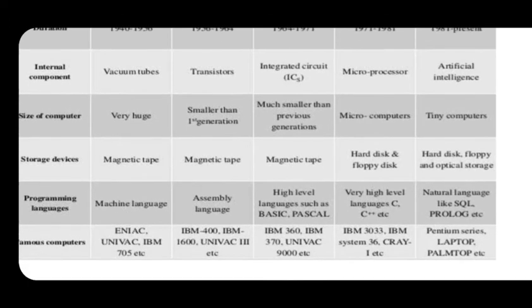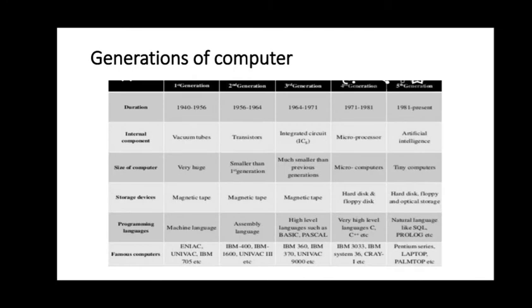And their storage devices are hard disk, floppy disk, and optical storage. The programming languages are natural languages like SQL, Prolog, etc. The famous computers at that time, and nowadays, are the laptop and palmtop. So are you all clear about the five generations of computer?